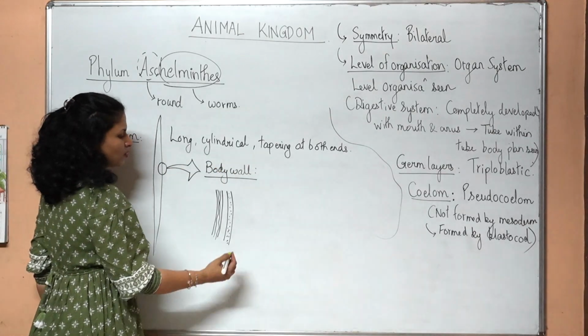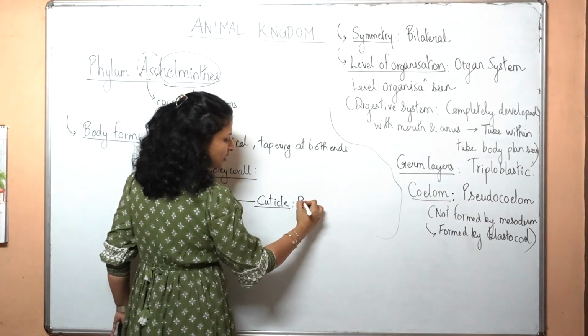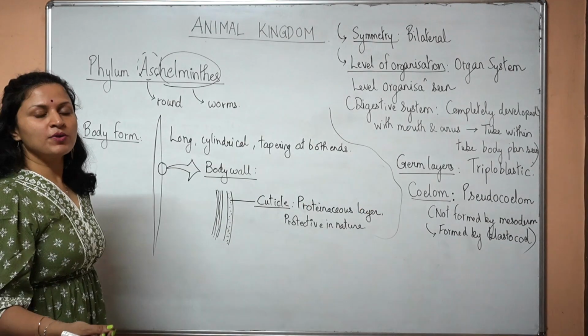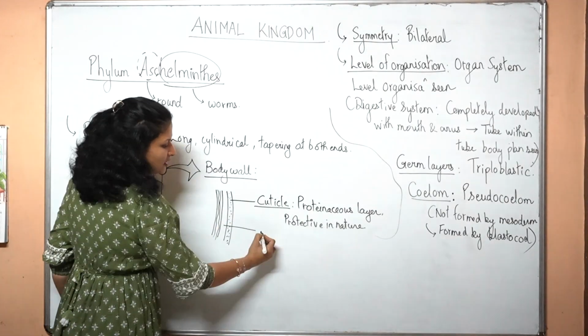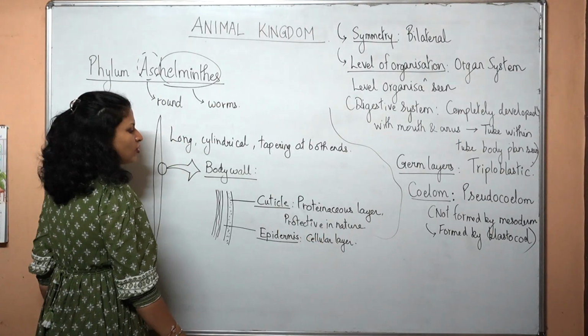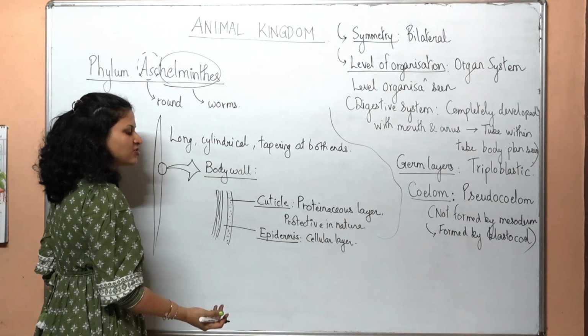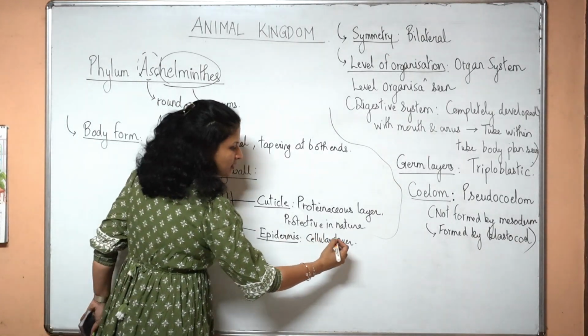Three layers are found in the body wall. The outermost one is called the cuticle, which is a proteinaceous layer. It will protect it from the host's digestive enzymes, etc. Inner to that, inside, there will be epidermis, which will be a cellular layer. The role of the epidermis is also protective in nature, and the epidermis is the one which will be secreting the cuticle. Okay, secretes the cuticle.